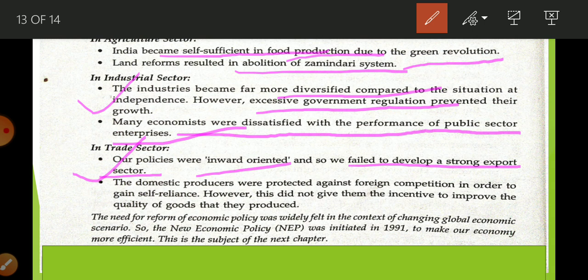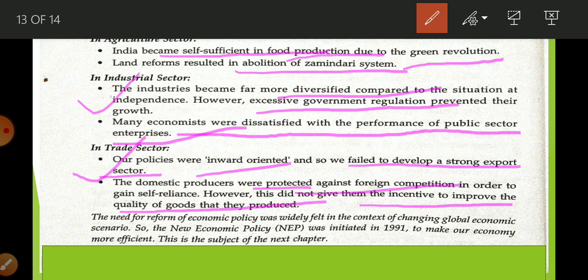We never tried to gain foreign exchange through trade. Next, because of too much protection against foreign competition, there is no incentive to improve the quality of goods. Indian producers know there is no competition, so they produce goods in the same way at high prices. In this way there is exploitation of consumers. They do not have a choice, they do not get quality, but they spend a lot of money. That is the drawback of the inward looking strategy.